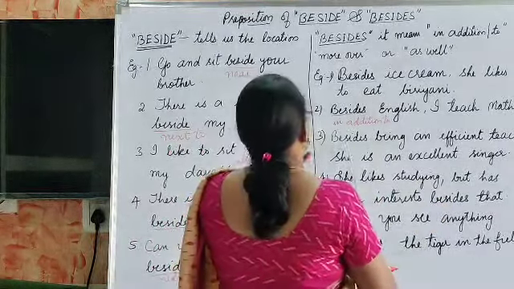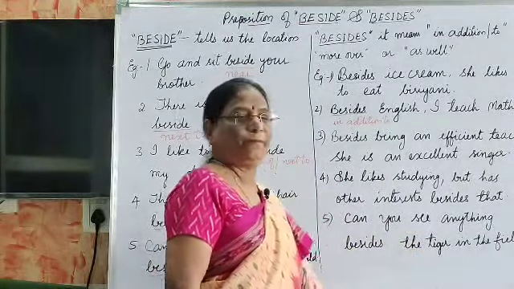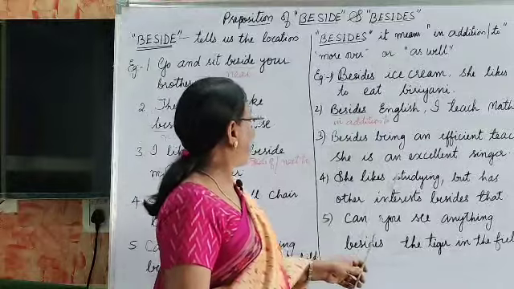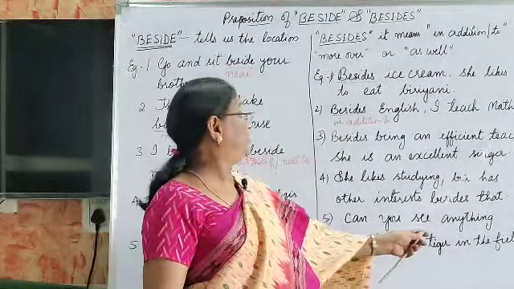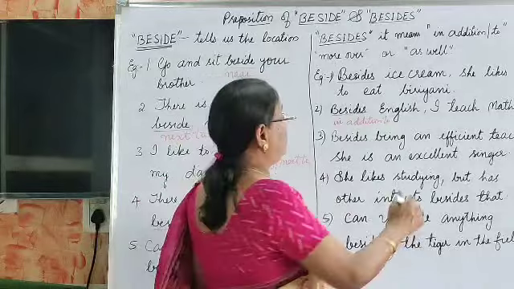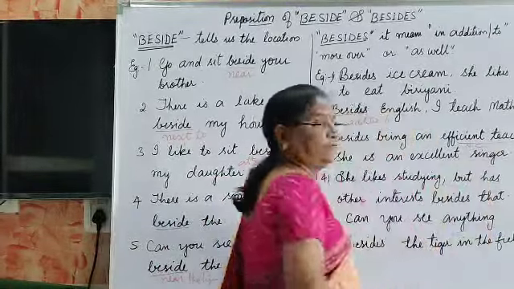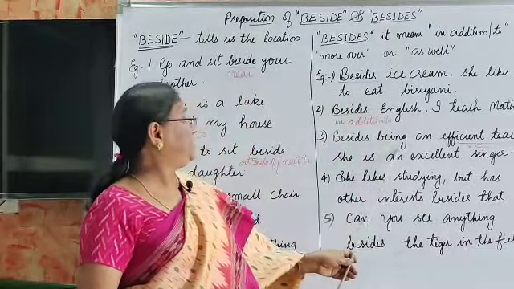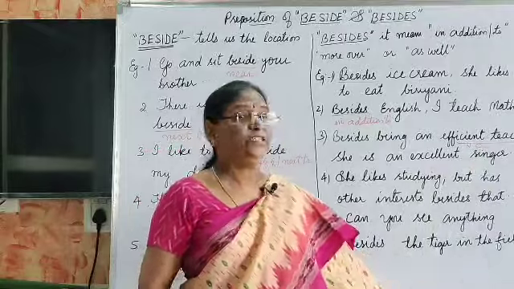Next is, besides being an efficient teacher, she is an excellent singer.